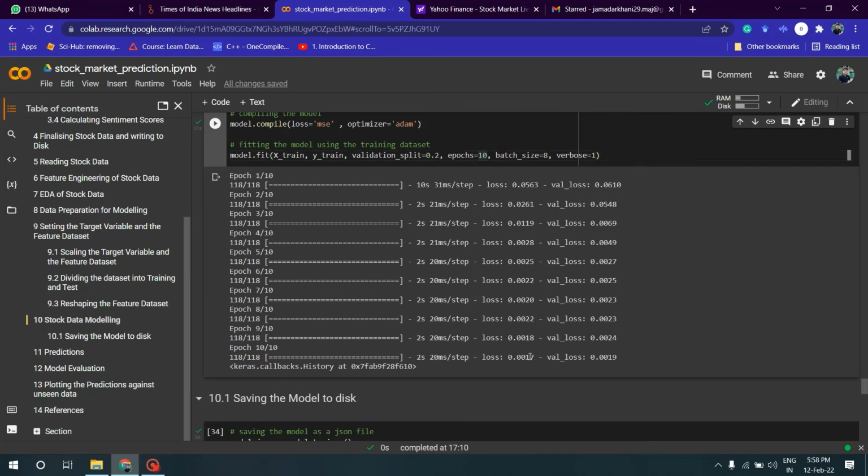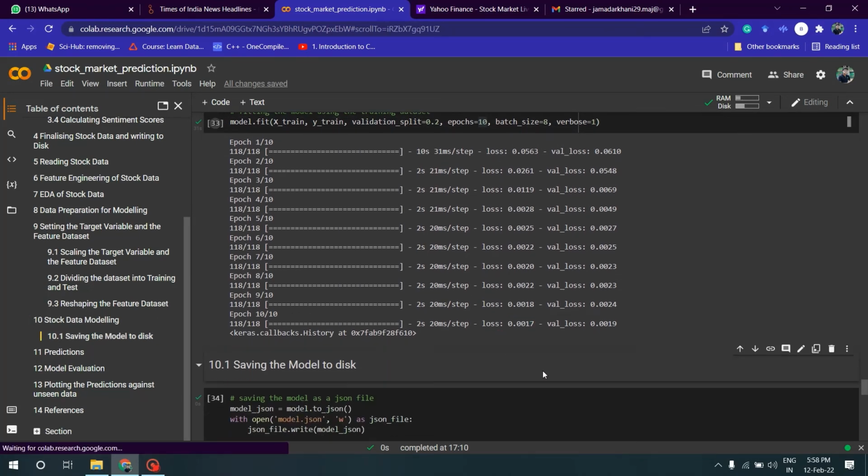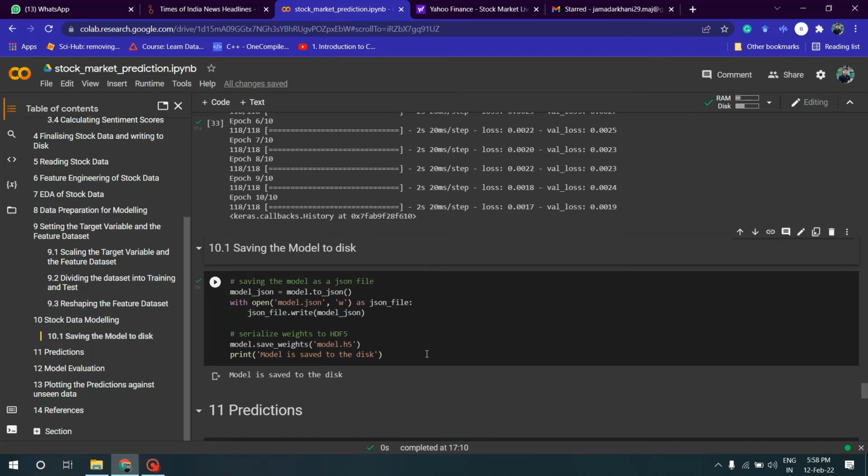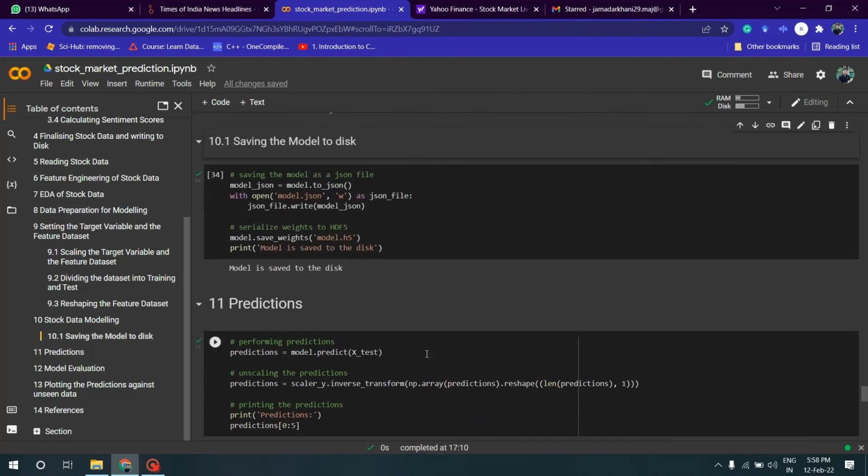The loss I got is 0.017, which is quite low, and we are good to go. Then I've saved the model to my disk in JSON format and H5 format. The JSON format I can use to build any website and do many other things also using H5.